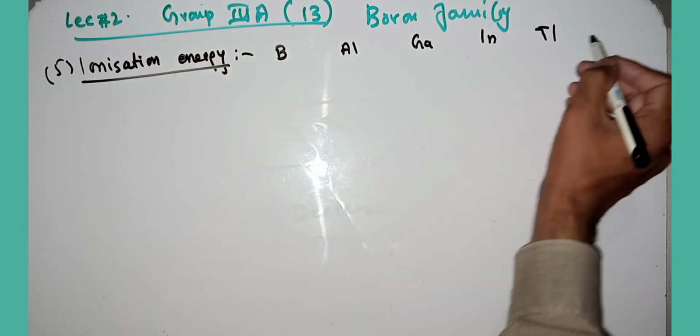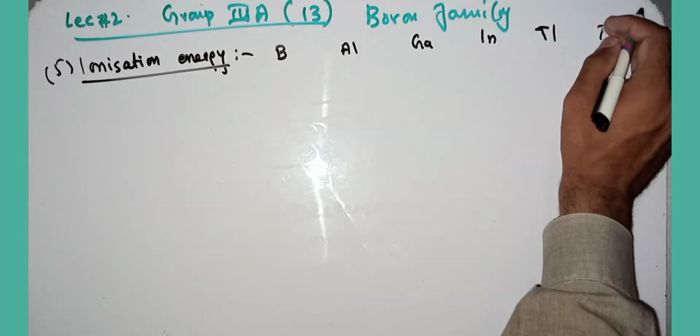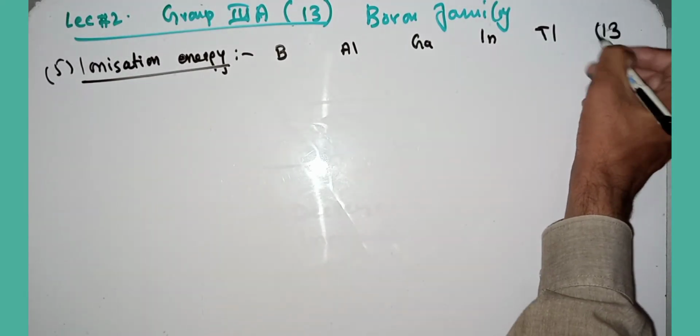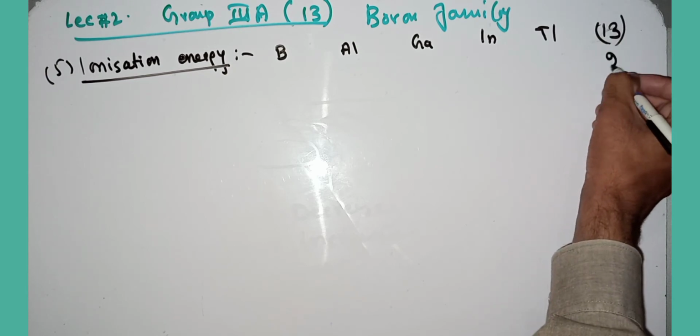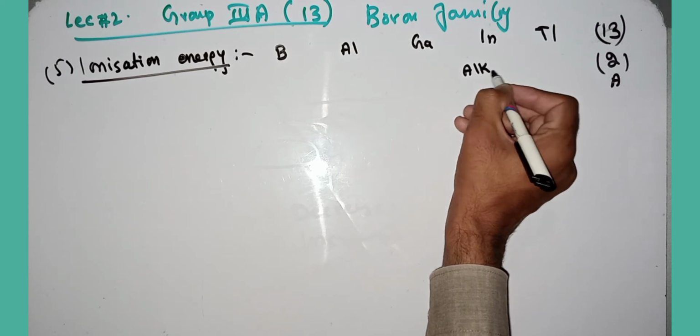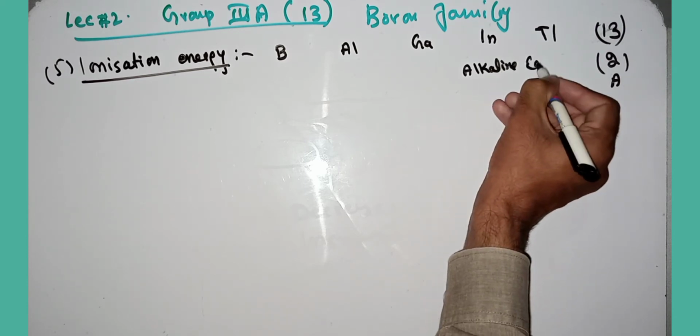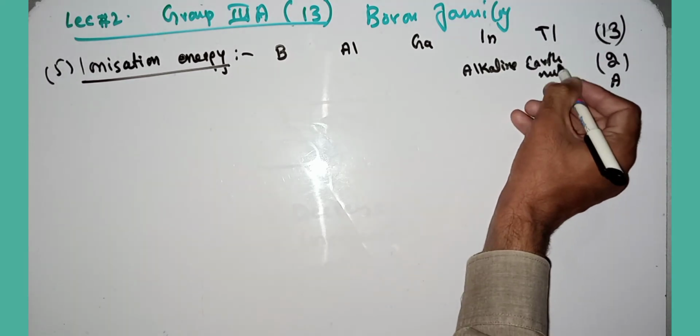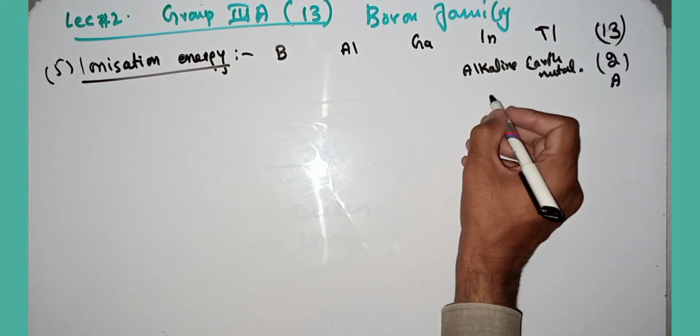This is group 13, while group 2 is also called alkaline earth metal. After that you will get my point easily.